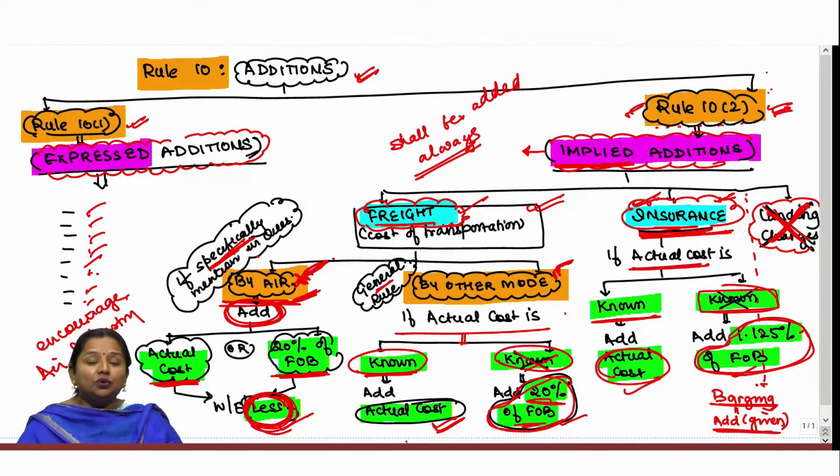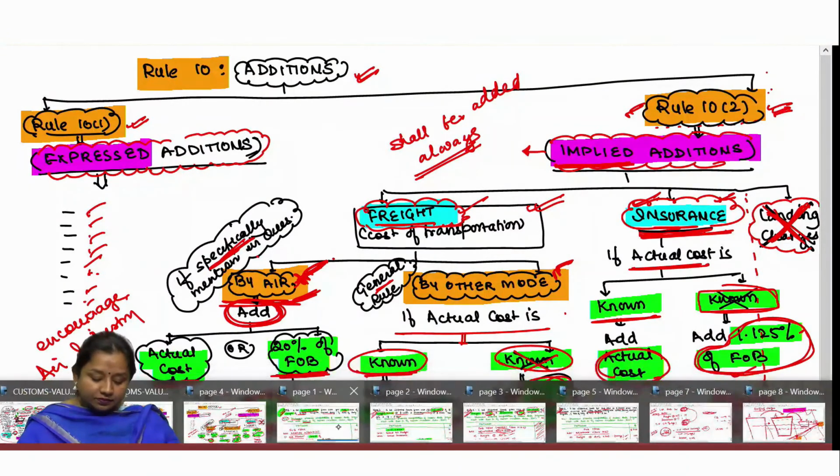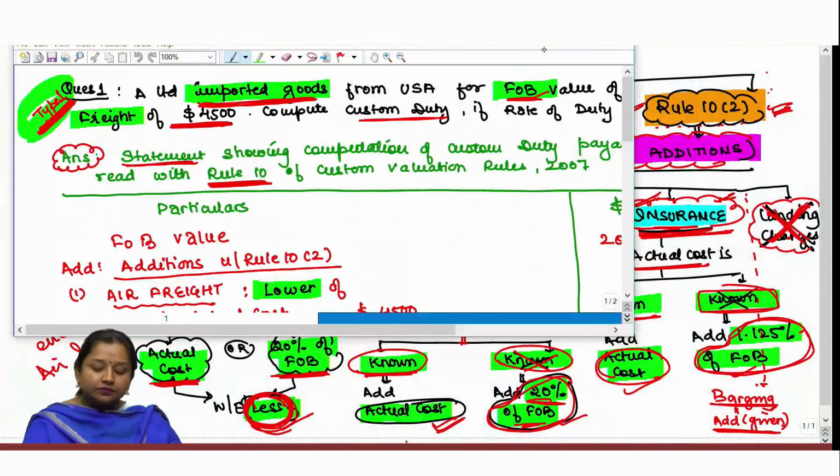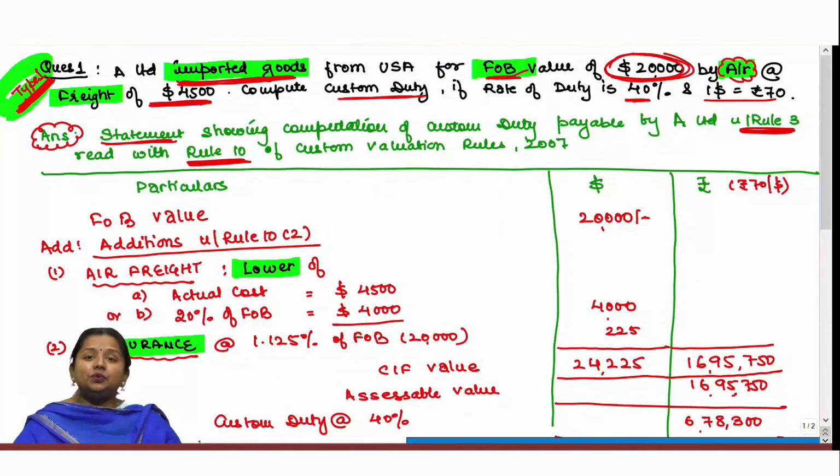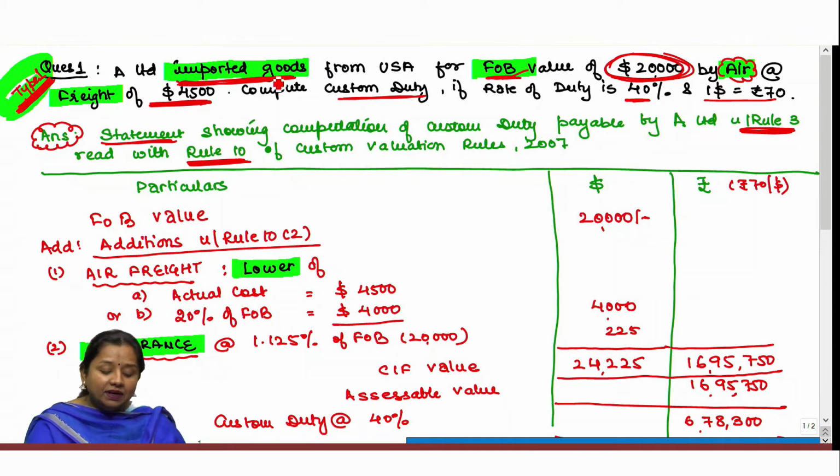On the basis of Rule 10(2), basically 4 types of practical questions can come up in the exams. Let us see those questions. The Type 1 question based on Rule 10(2) is a very simple question, wherein it says that A Limited imported goods from the US for an FOB value of $20,000 by air.